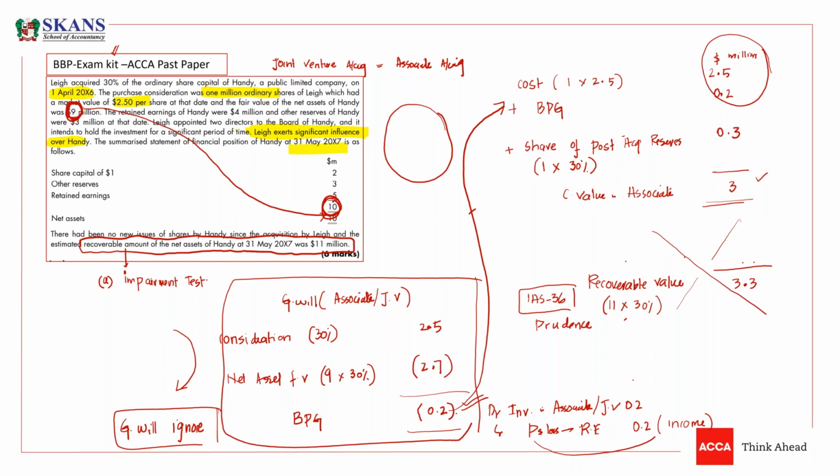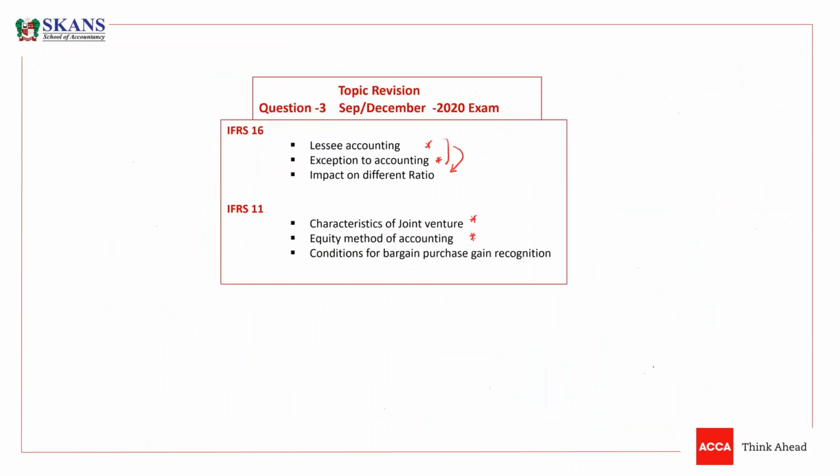Now the last thing is the condition to recognize bargain purchase gain. If you want to recognize a bargain purchase gain, there is a condition. So what is the condition before recognizing a bargain purchase gain? The condition is very simple. As per the standard, they say if there is a bargain purchase gain,